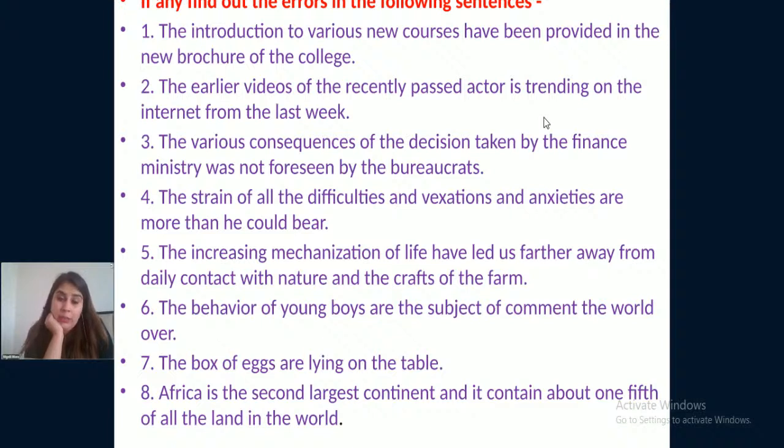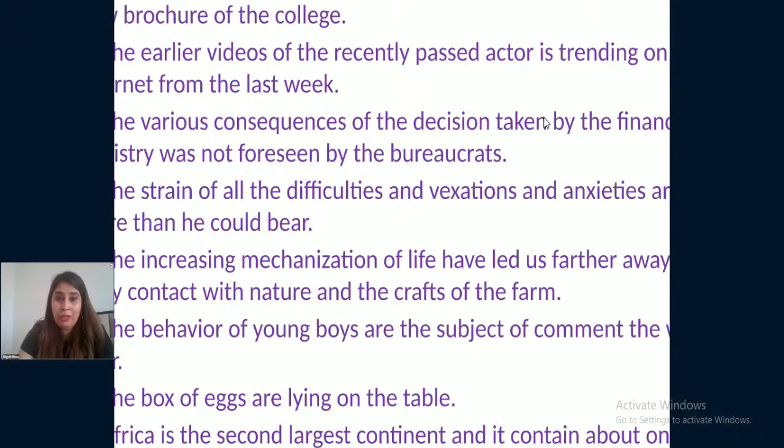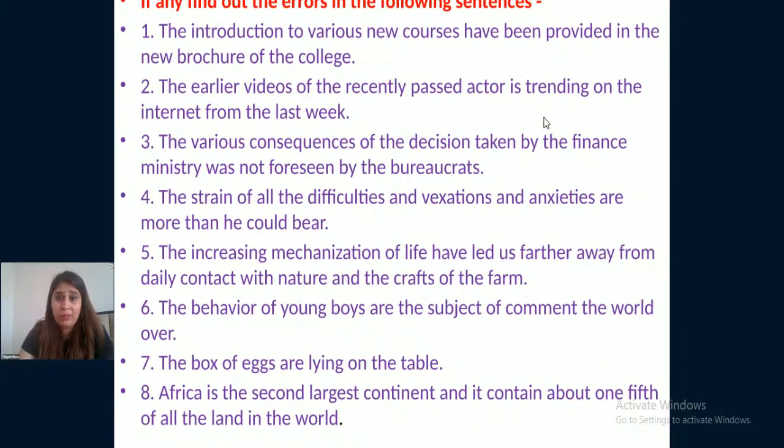The various consequences of the decision taken by the finance ministry was not foreseen by the bureaucrats. The strain of all difficulties and vexations and anxieties are more than he could bear. The increasing mechanization of life have led us farther away from daily contact with nature and the crafts of the farm.